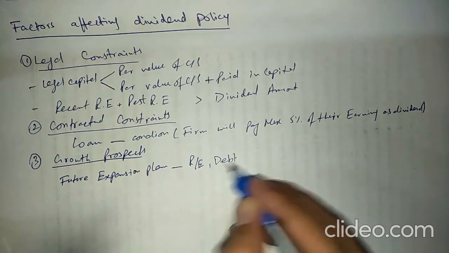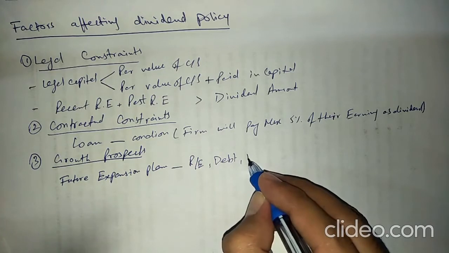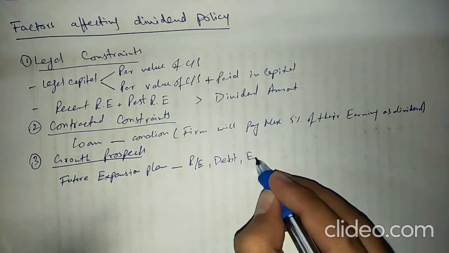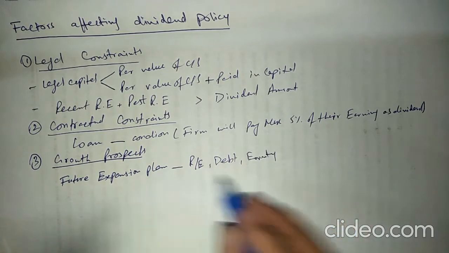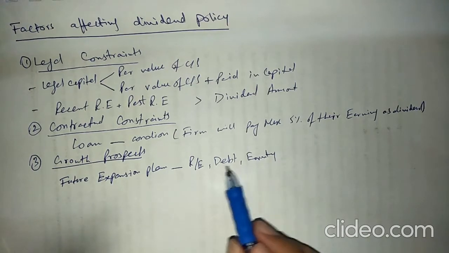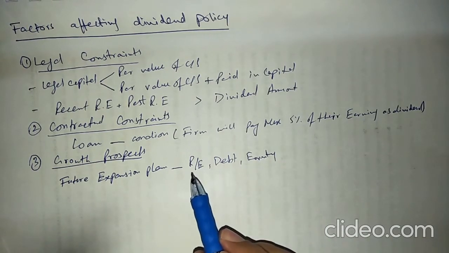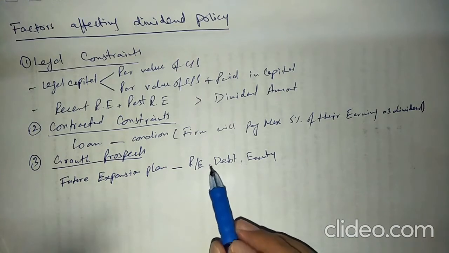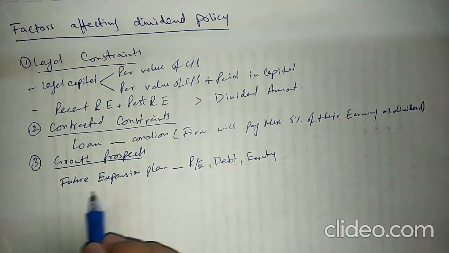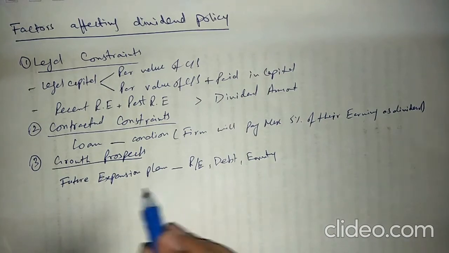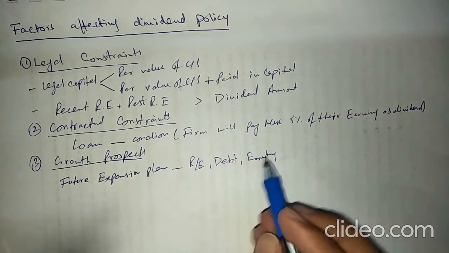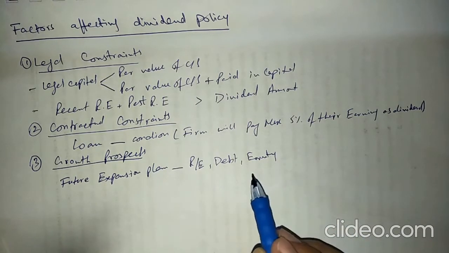There can be three sources: retained earnings, debt, or equity. They can issue shares for a future expansion, they can take debt from a bank, and the third is retained earnings, an internal source of finance. If one company is going to start a new product next year, definitely they will finance it through these three sources.